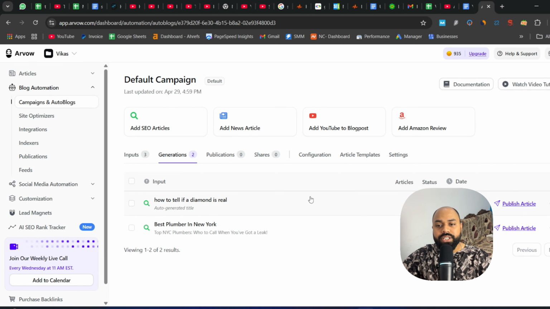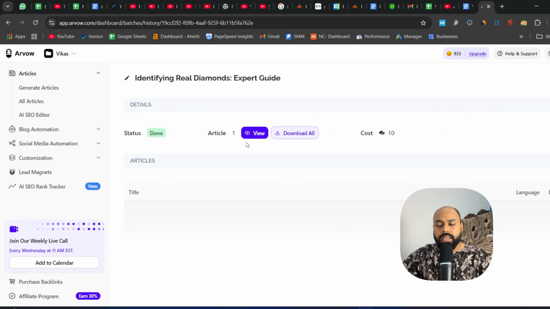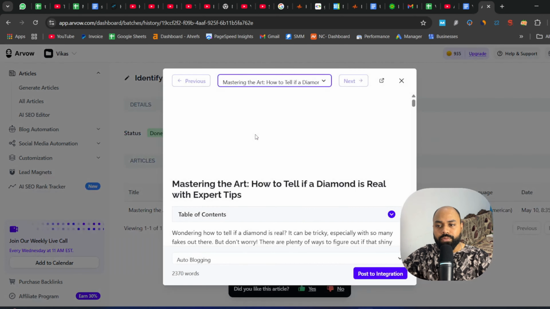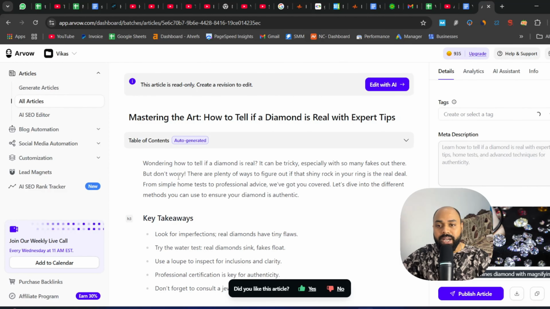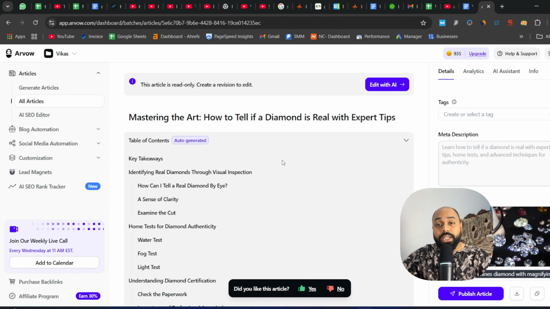So Arvow has generated our article. So for viewing the article, we just simply have to click on the title. I'll click here, and after that, I'll click on view. So you can click on this to get a better view and some editing tools as well. So here you can see the quality of article right away.